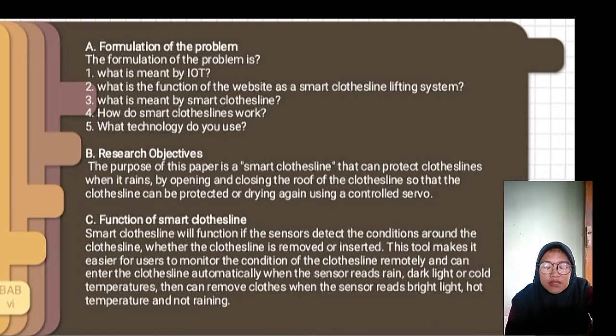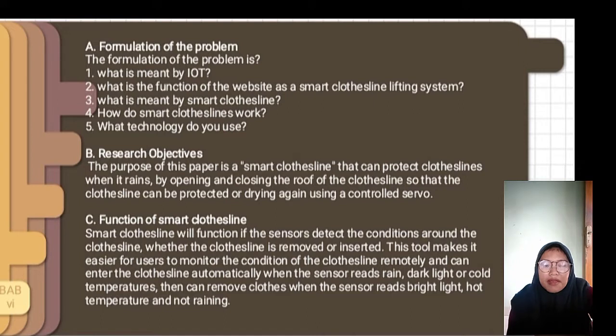Function of the smart clothesline. The smart clothesline will function if the sensor detects the condition around the clothesline, whether the clothesline is taken out or brought in.